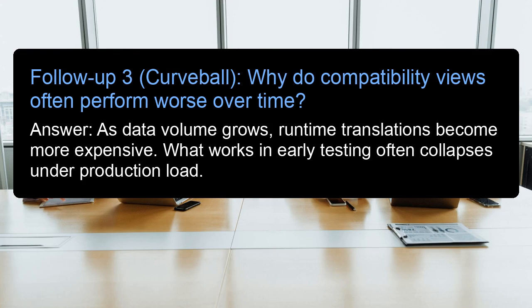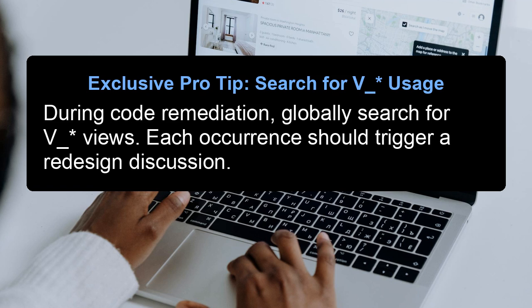Follow-up 3. Curveball. Why do compatibility views often perform worse over time? Answer: as data volume grows, runtime translations become more expensive. What works in early testing often collapses under production load. Exclusive pro tip. Search for V_ usage. During code remediation, globally search for V_ views. Each occurrence should trigger a redesign discussion.